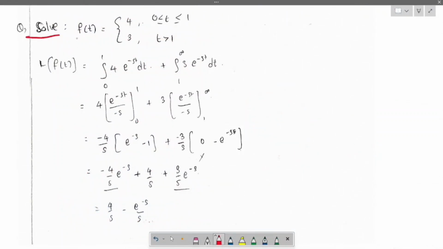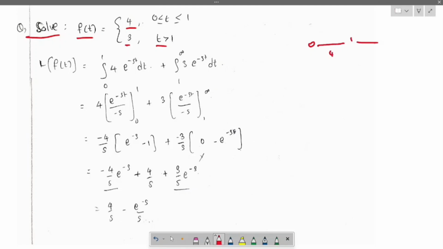Like if f(t) equals 4 when the time is between 0 and 1, that is 0 ≤ t ≤ 1, and when t is greater than 1, it equals 3. So if it is 0 to 1, it will be 4.